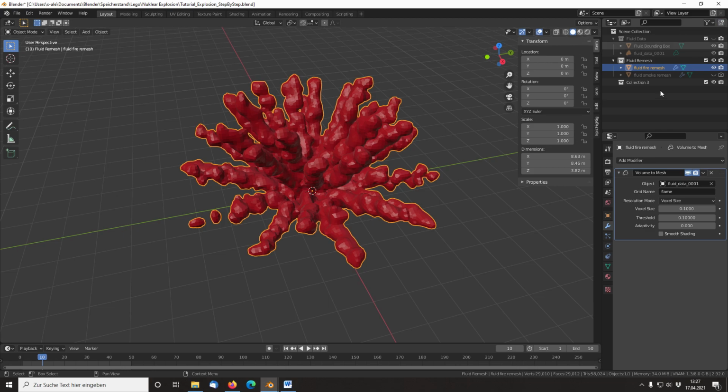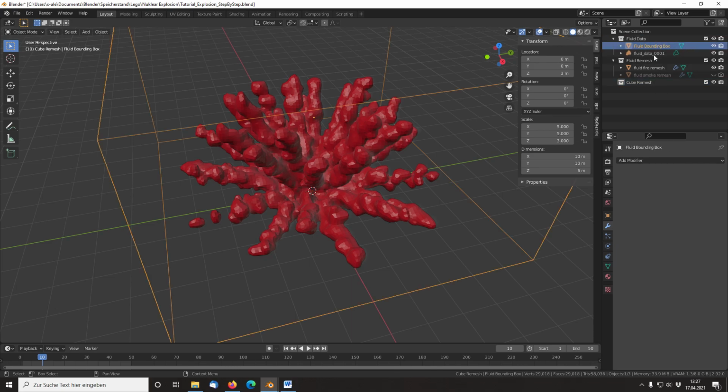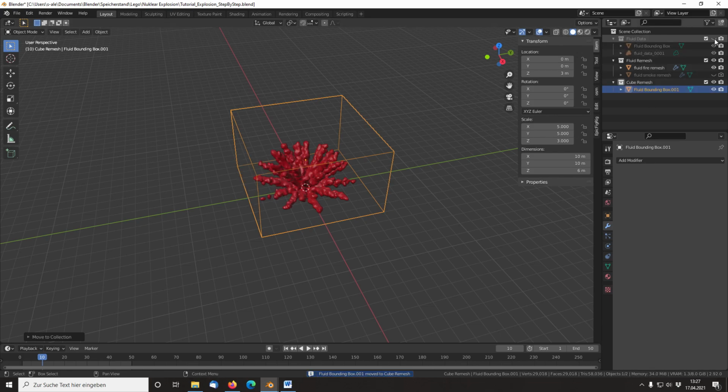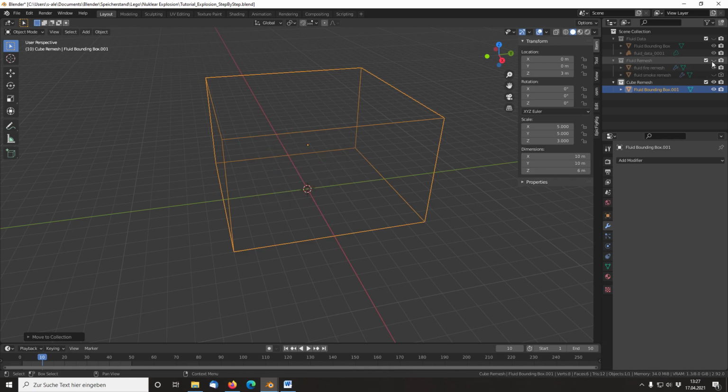Instead, create a new collection. We call it Cube Remesh. We duplicate our bounding box from the fluid data and move it into the new collection. Next step is, we decide how large we want our bricks to be in the final result.